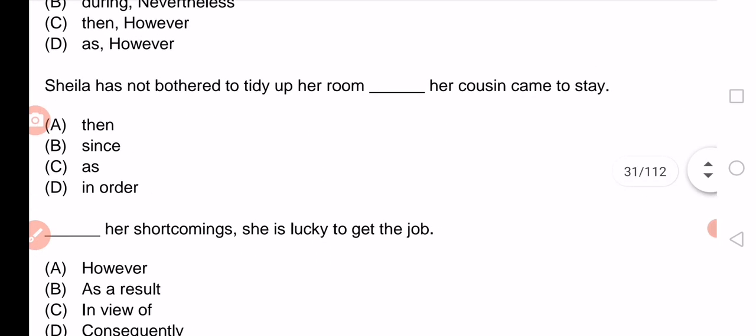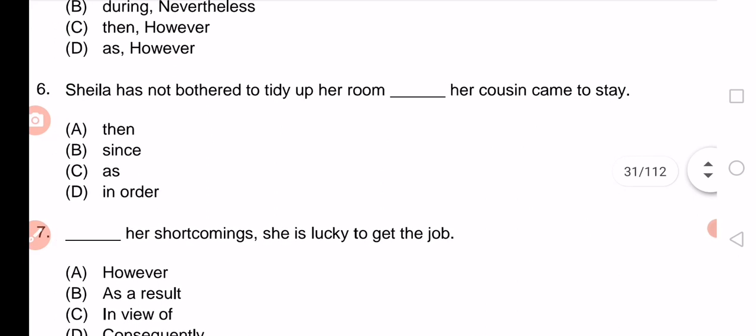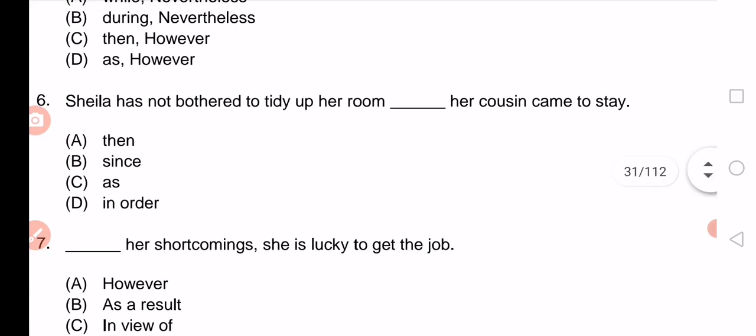Let's go to number 6. Sheila has not bothered to tidy up her room. Then her cousin came to stay. No. Sheila has not bothered to tidy up her room since her cousin came to stay. Sheila has not bothered to tidy up her room as her cousin came to stay, or in order her cousin came to stay. The answer for number 6 is B. Since has the function of 'semenjak'. Sheila has not bothered to tidy up her room since her cousin came to stay.